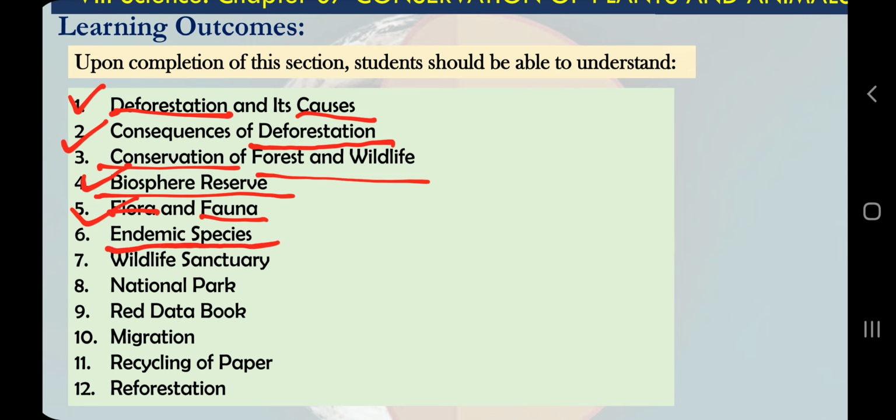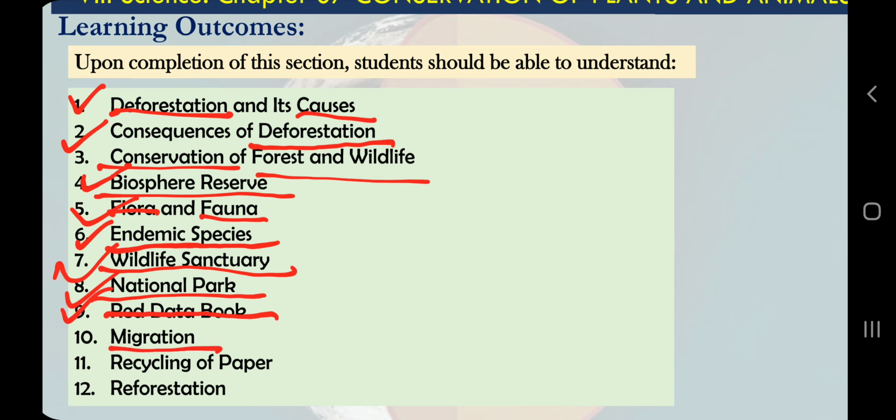Endemic species, we will learn what we mean by endemic species. There are some plants and animals, some species which are restricted or limited to a particular geographical area. These species are called endemic species. Then wildlife sanctuaries and national parks, I am sure that you have heard these words before. We will discuss this. These are for protection of wildlife and plants. Red data book, red means danger. So where we see red signs, most of the signs are of danger. So red data book means a book which has red data or information which is alarming. Why it is alarming, we will learn.